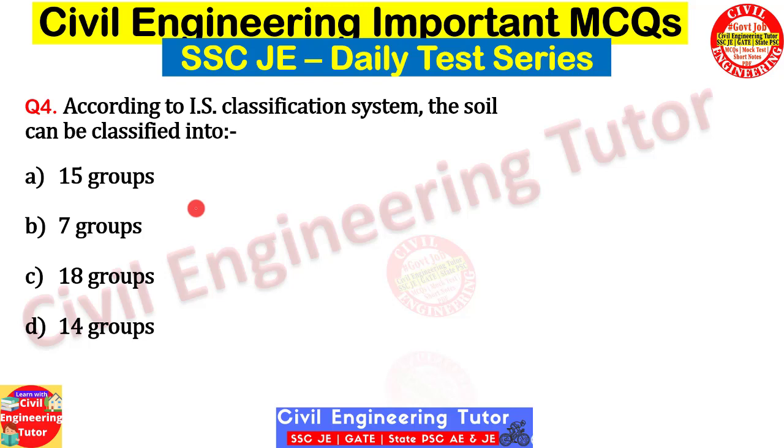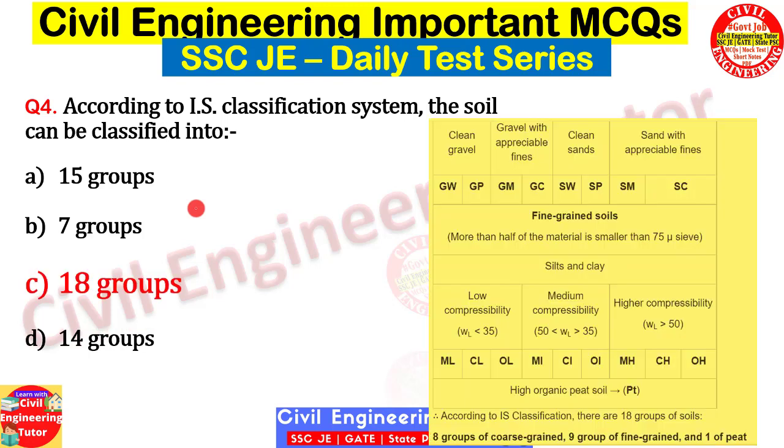So let me show the answer. The correct answer for this case will be 18 groups. And here you can see all the groups name. For gravel, you have GW and GP. That means well graded gravel and poorly graded gravel. Similarly, for the case of sand, we have well graded sand and poorly graded sand. And when gravel or sand is mixed with some appreciable fines, that means there may be silt or clay, so accordingly silty gravel or clayey gravel is there. So total coarse grained soil can be categorized into 1, 2, 3, 4, 5, 6, 7, 8 groups.